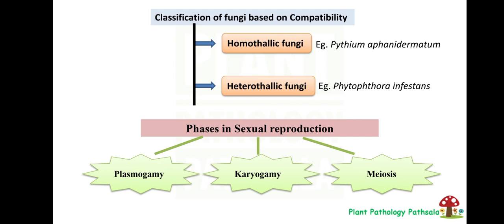Okay, that is the haploid one. So first one is plasmogamy, in which the cytoplasm will mix, then in karyogamy the nucleus will mix, then in meiosis the zygote which is formed by the plasmogamy and karyogamy will undergo the reductional division and form the haploid one. Okay.